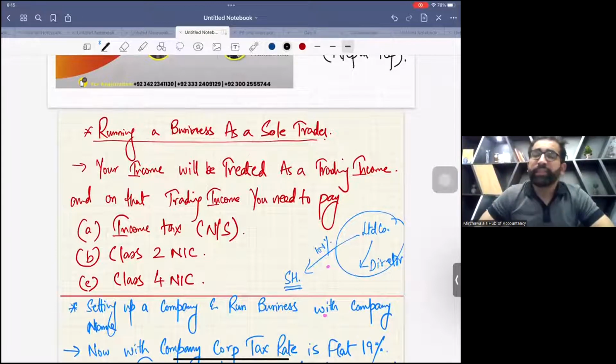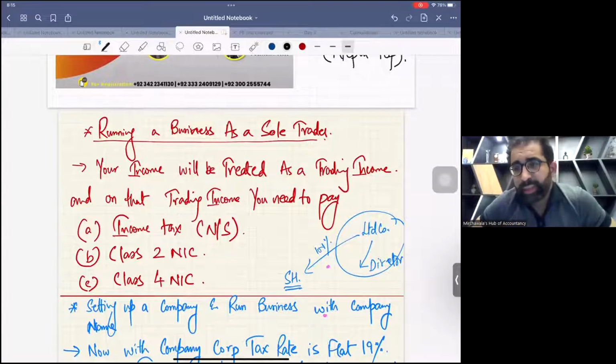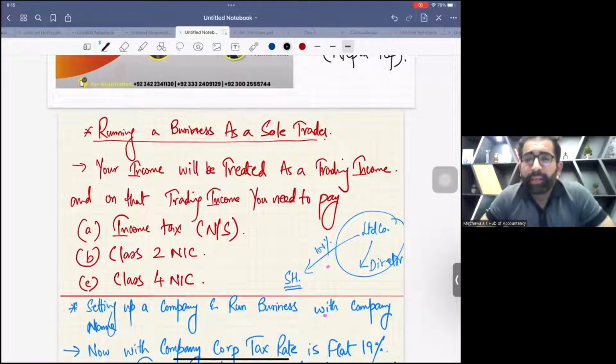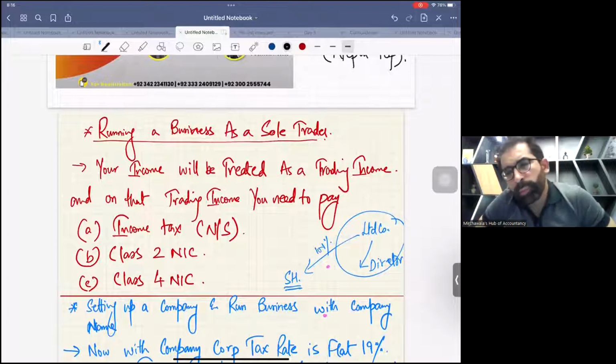In my previous sessions, I have repeatedly said that there is a global report by ACCA UK, and they guided all teachers to focus on the last 40 marks for all papers of the Applied Skills module, like F6, F7, F5. Normally students fail because of lacking in the last 40 marks. The area we are going to discuss right now is also related to the last 40 marks. It comes under the heading of 10 marks almost.